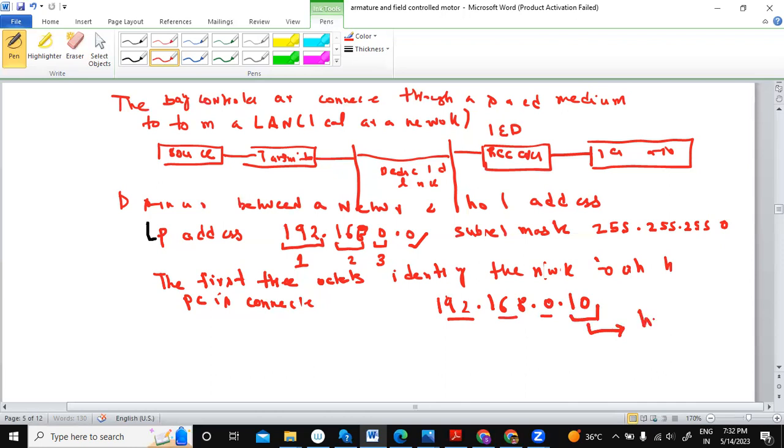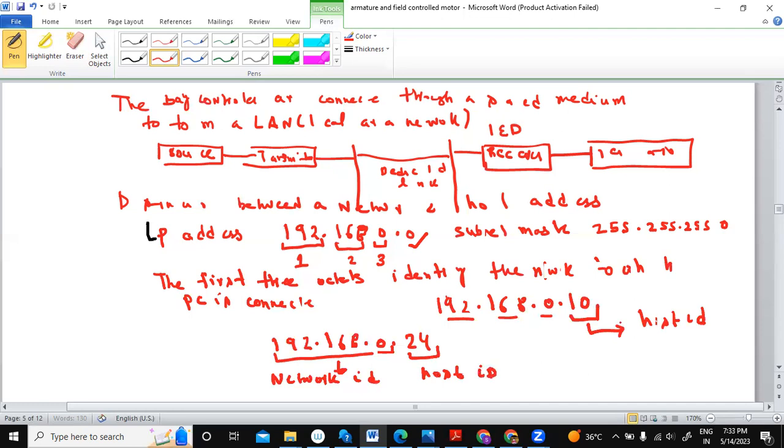If I write 192.168.0.24, the first three octets are the network ID, and the last is the host ID. It's the same network where the 10th client is there, but a different host. The 10th client is here, the 24th client is there.